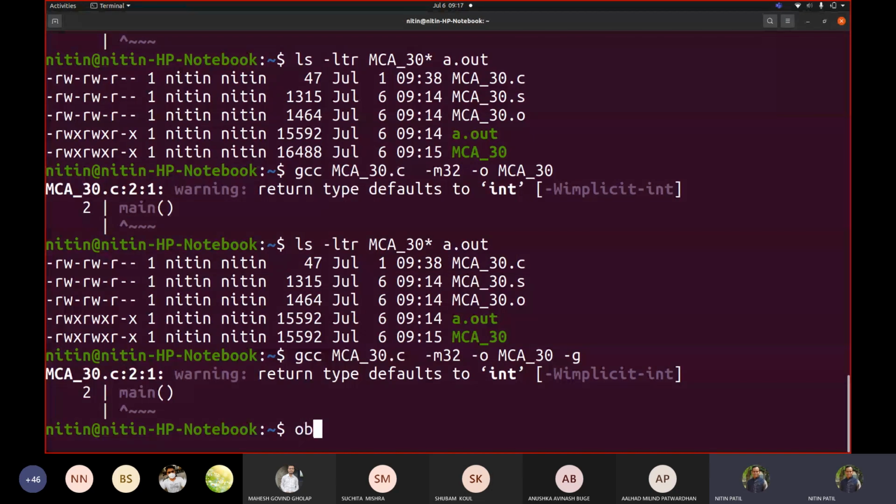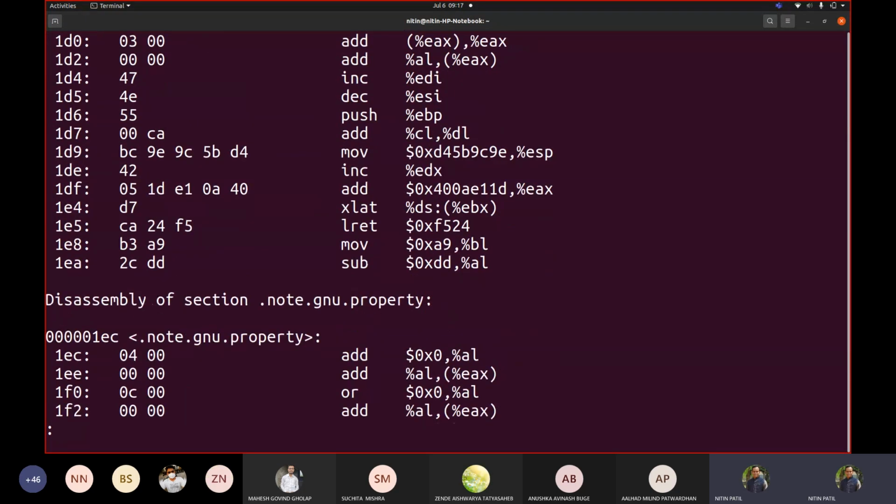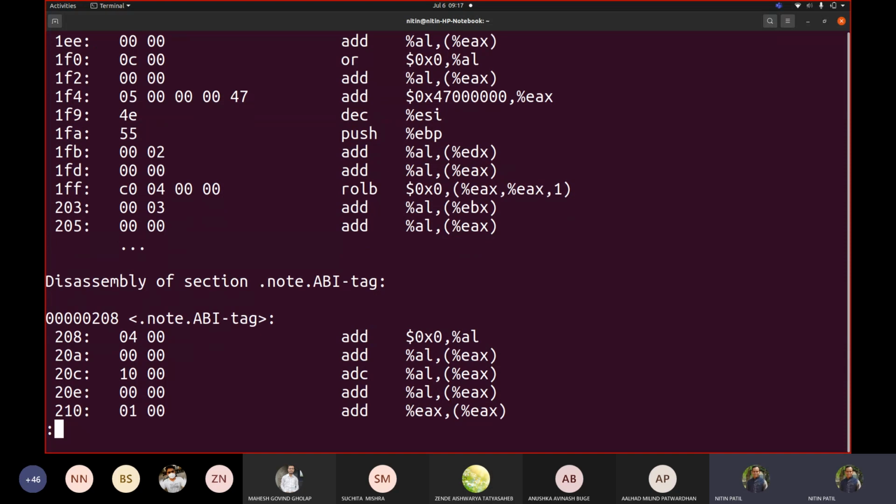So if I write objdump dash d, and I say mca30, which is my executable, let me write this as dot slash, and let us write here pipe less. So this would be the kind of code added, but it would be difficult for me to find out what it is doing or for what purpose these things are added. I would not easily be able to tell what exactly they are doing, at least with the terminology that I know.